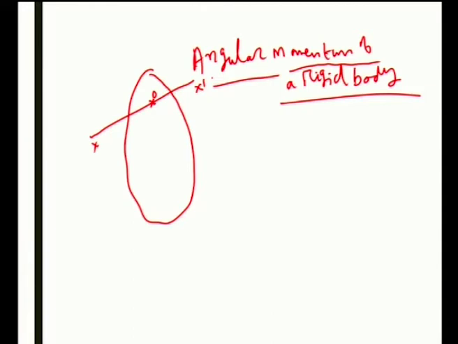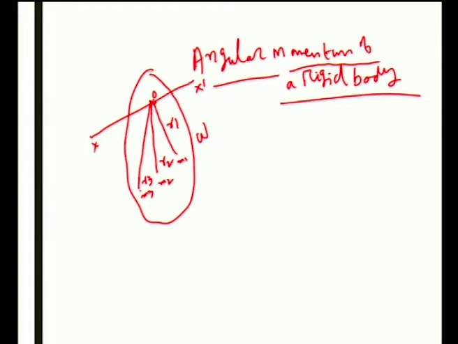This rigid body has a system of particles m1, m2, m3, at distances r1, r2 and r3 from the axis of rotation O. The rigid body is rotating with an angular velocity omega.